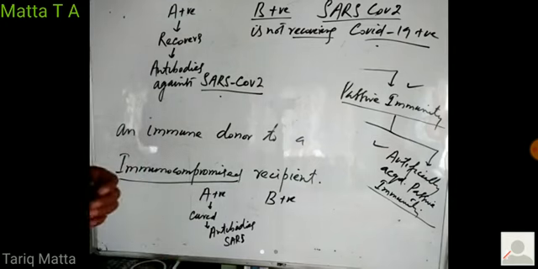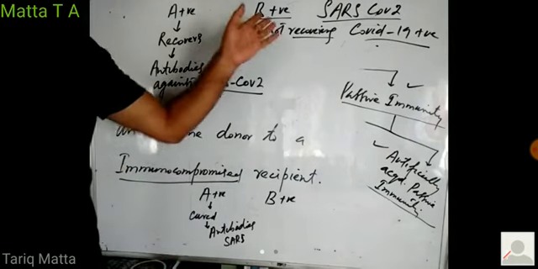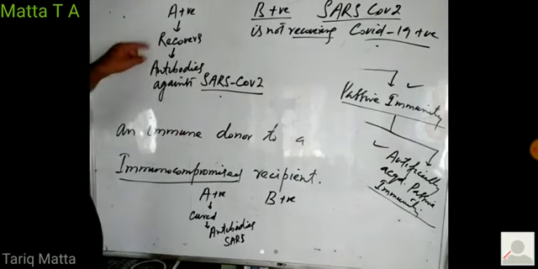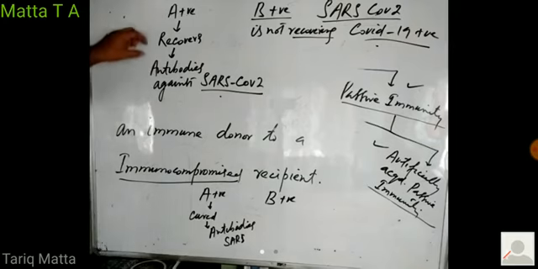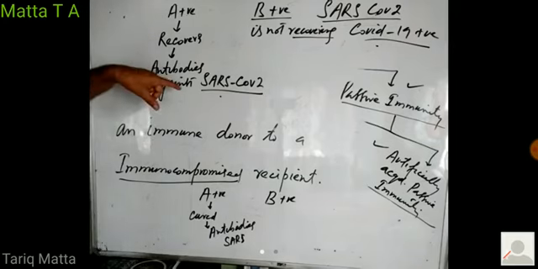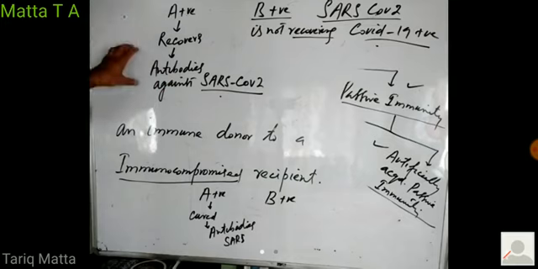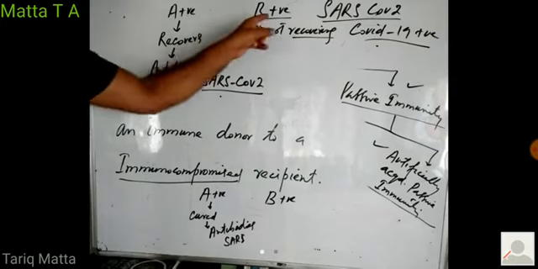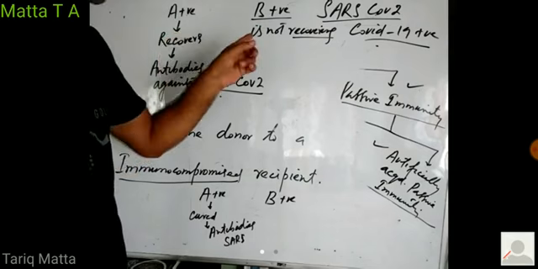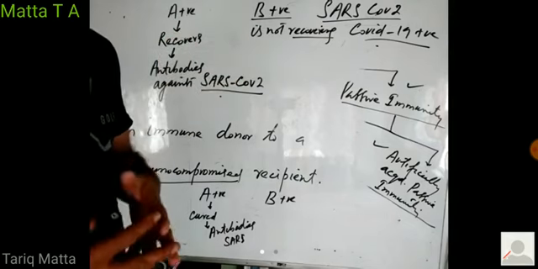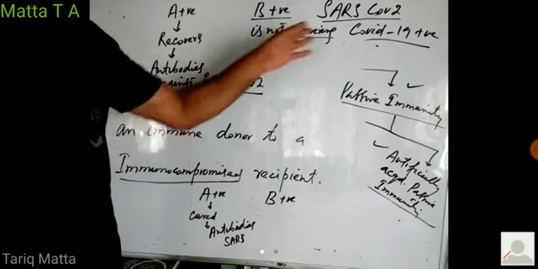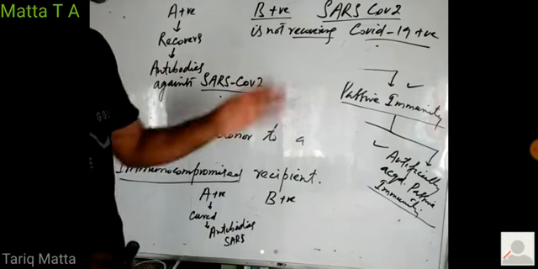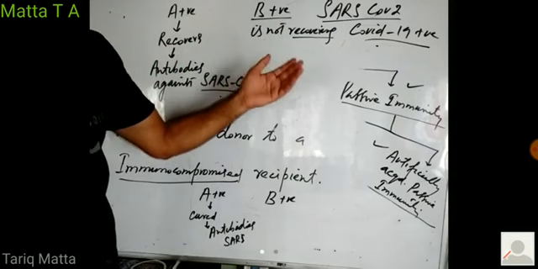Because his immune system is not fighting against the virus. Person A recovered because his immune system fought against the virus, and his immune system produced antibodies against the virus, and he got cured. But this person B is also positive, but his immune system is not in a state to fight against the virus. So his condition is worsening day by day.